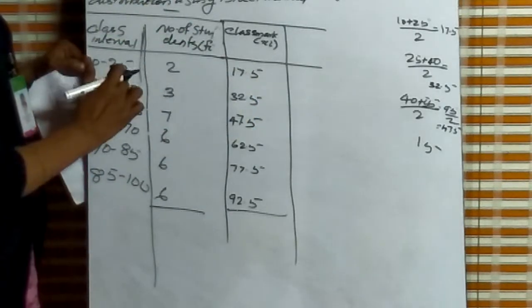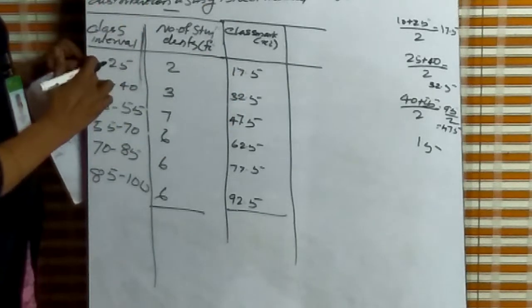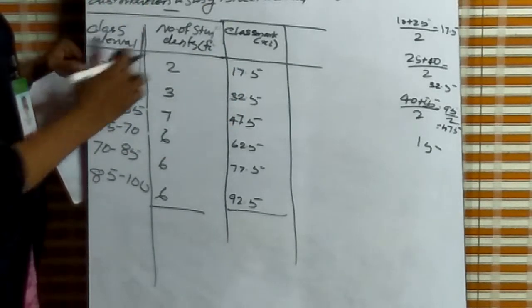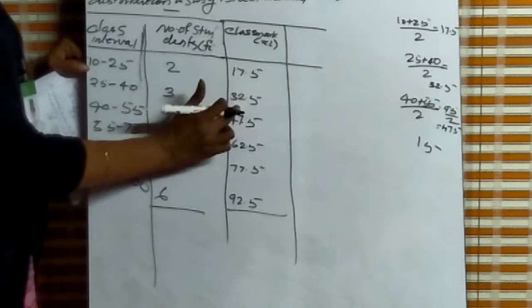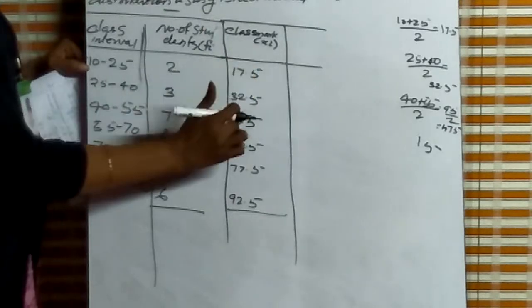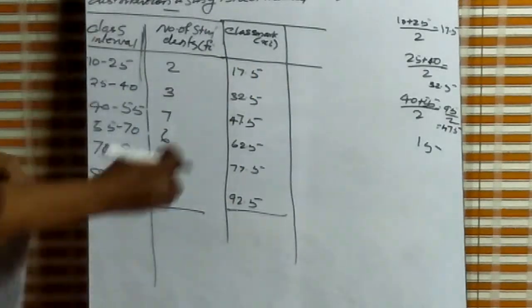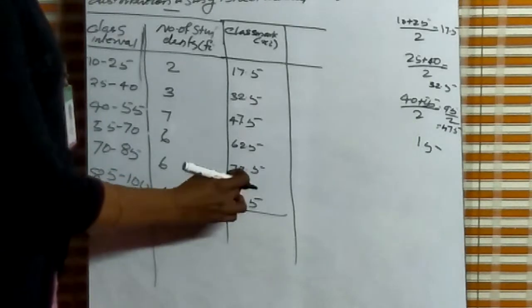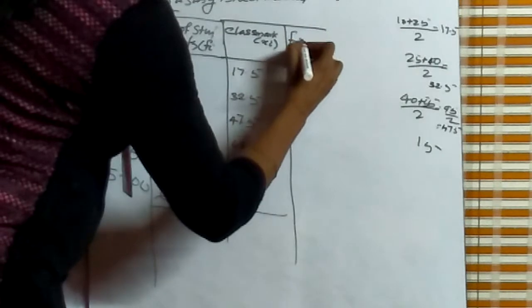First one is 10 plus 25 by 2, which is 17.5. Then the difference between the upper limit and lower limit is 15, so we add 15 to each number. 17.5 plus 15, 32.5. 32.5 plus 15, 47.5. Plus 15, 62.5. Plus 15, 77.5. Plus 15, 92.5.